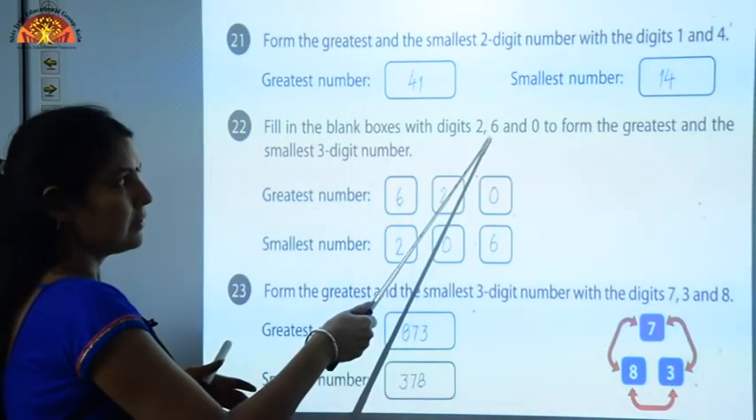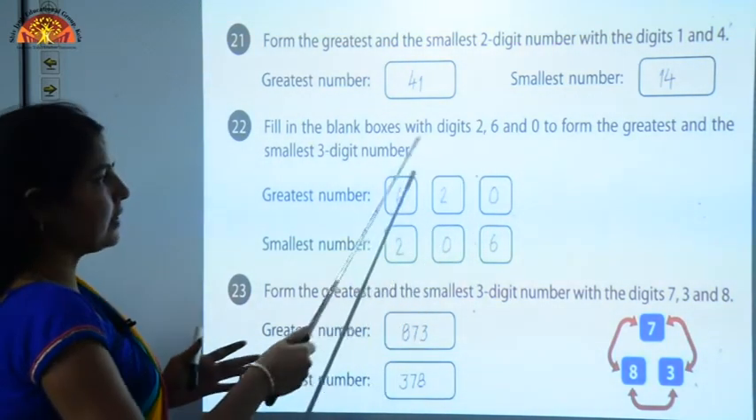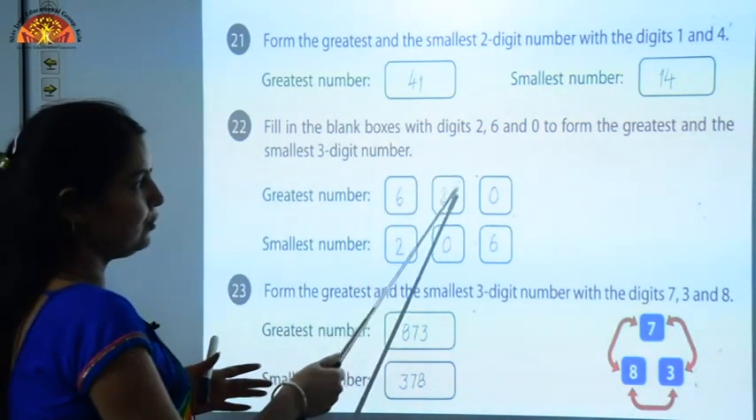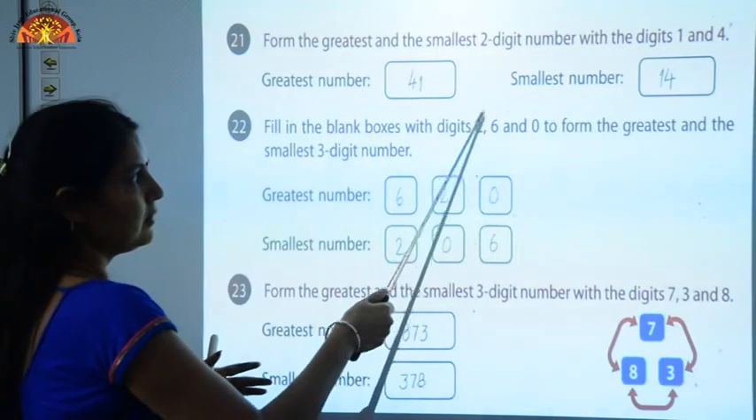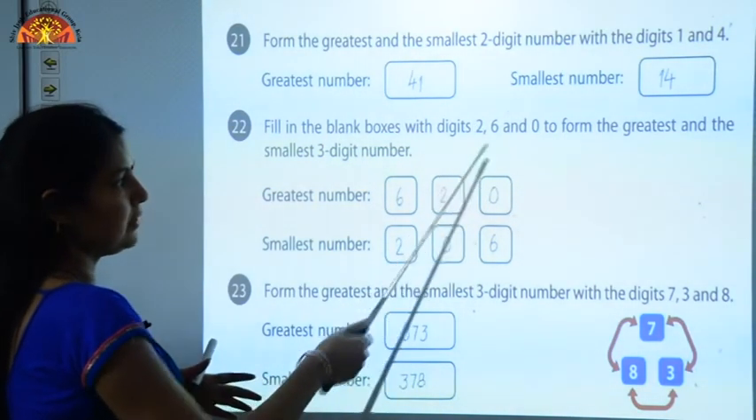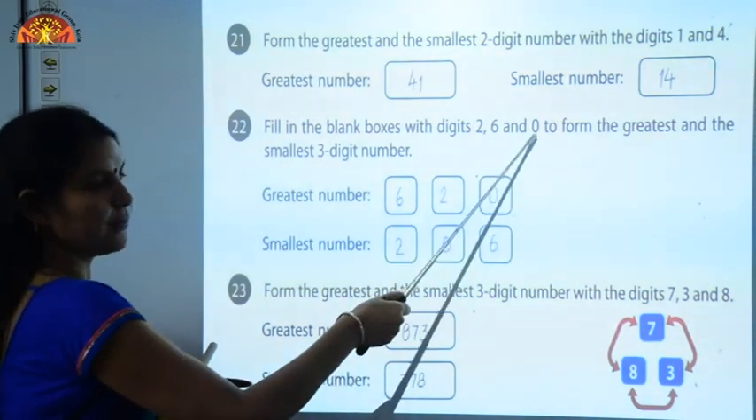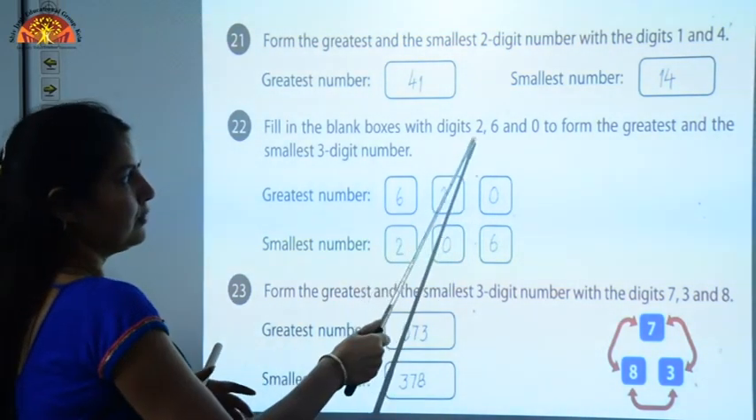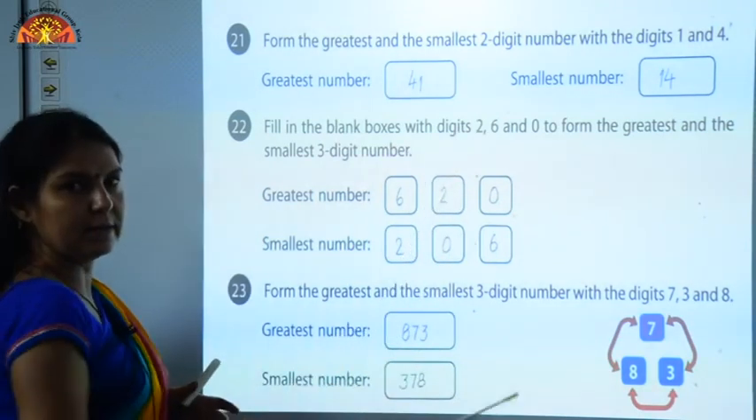This is 6. So we have to start the number from 6, then we have to write 2 because this is bigger between these both 2 digits. So 2, and at last we will write 0. This is the greatest number using these 3 digits.